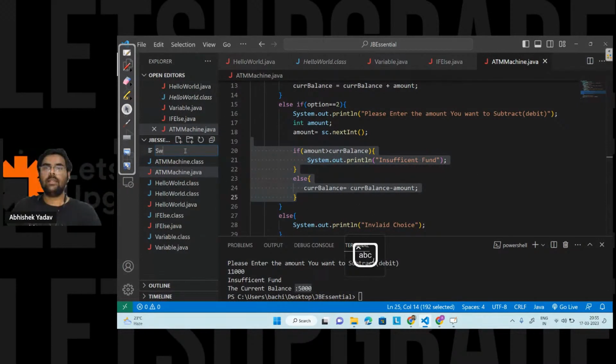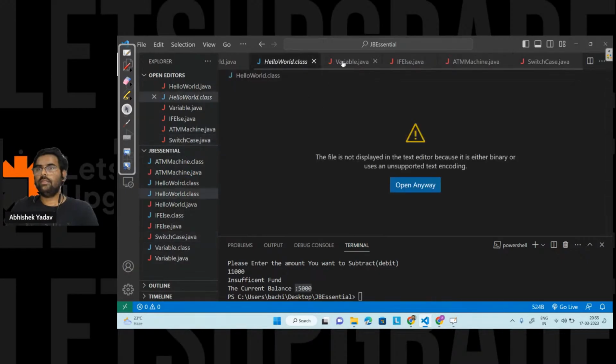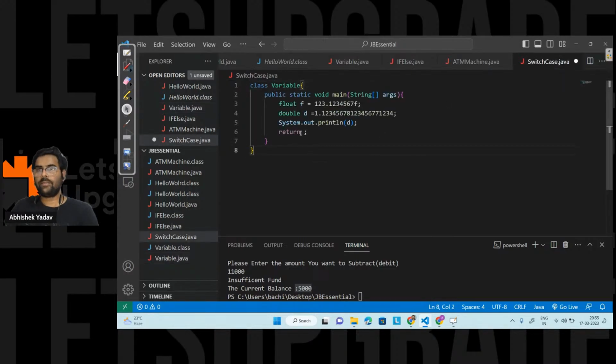So here we have to create a new folder, that is switch case dot Java, right? And what I will do, let's copy this code here. This one, and let's remove this part, right? So here I will take the month value. That is int month is equal to, let's assume 4.